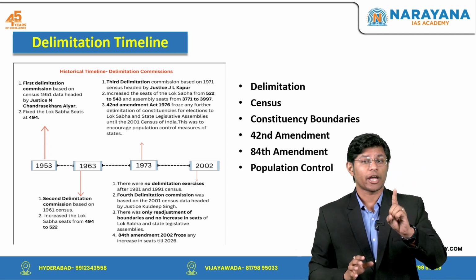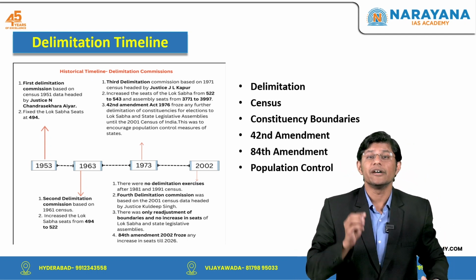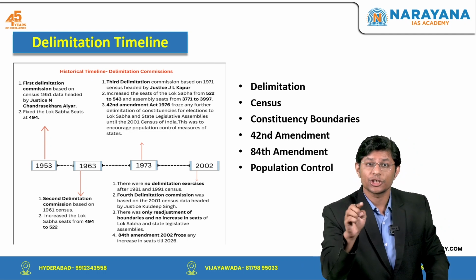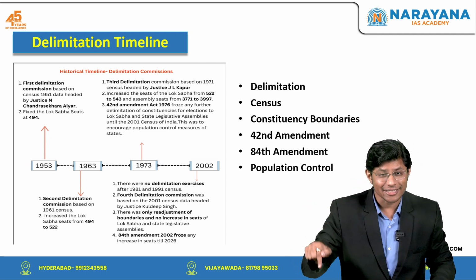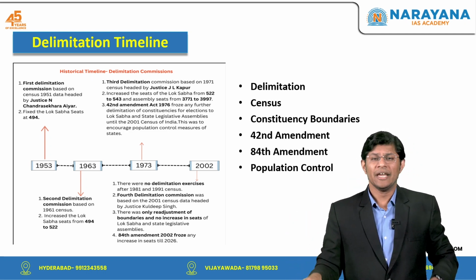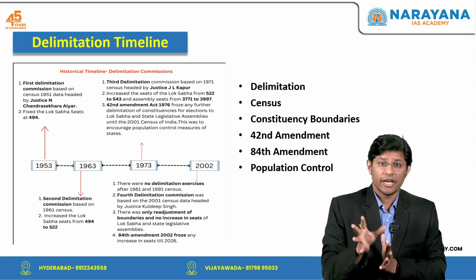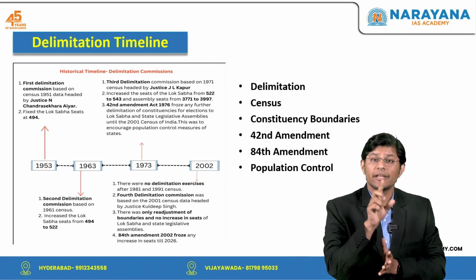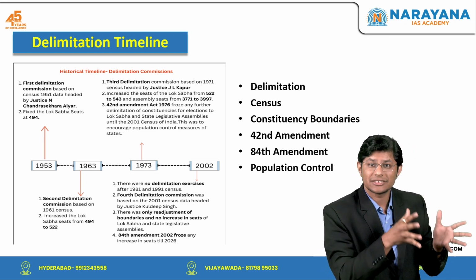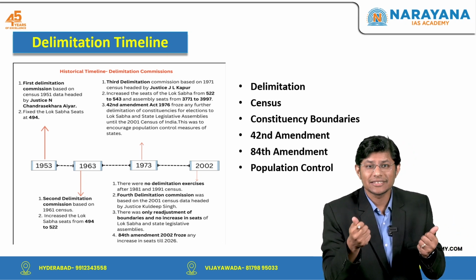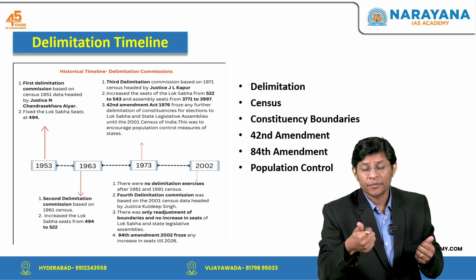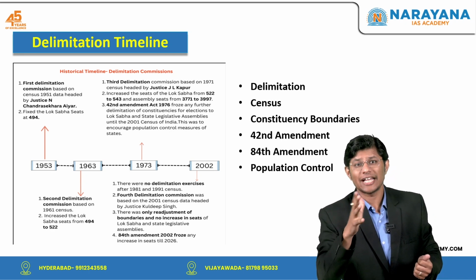The first one and the most important is the reduction in representation of the non-Hindi states, that is the southern states. See, one of the primary concerns of delimitation is the potential reduction in the representation of the southern states, right? And which are the states? For example, Kerala, Tamil Nadu and West Bengal, as well as the east of India.